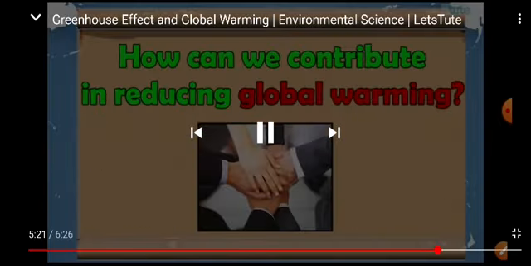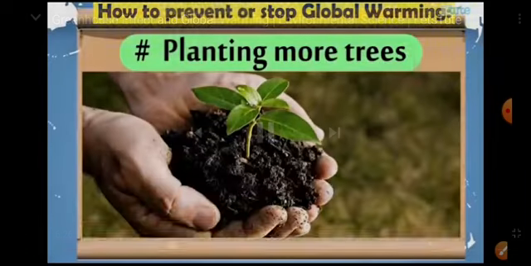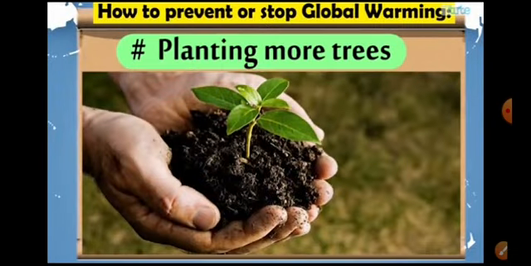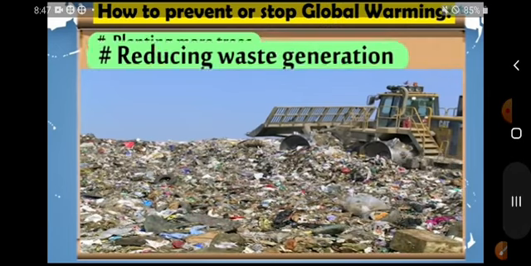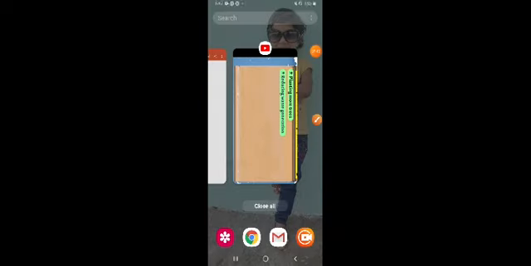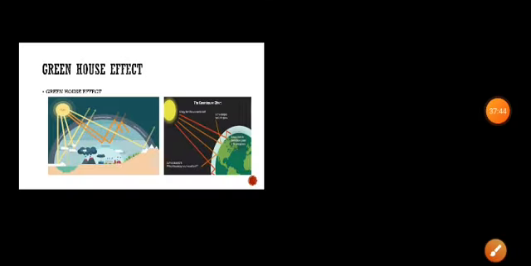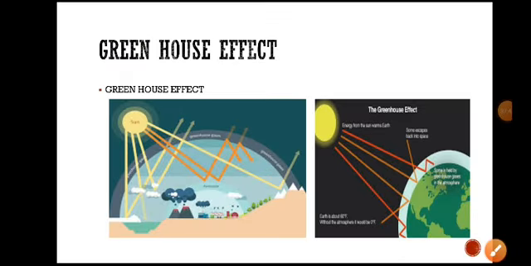How can we prevent all this? By reducing waste material and so on, you can reduce that. So the greenhouse effect is nothing but the reflection of radiation back into the Earth.